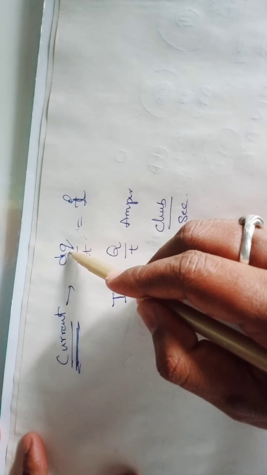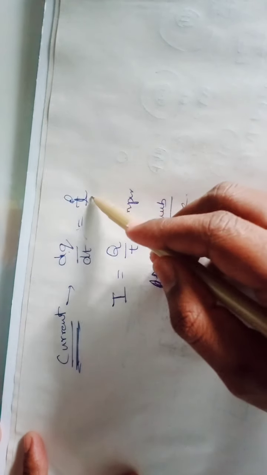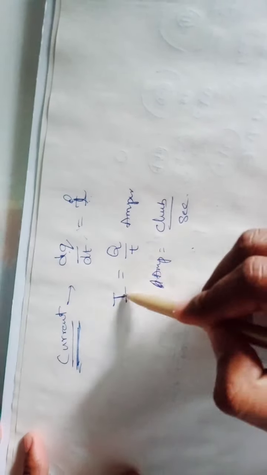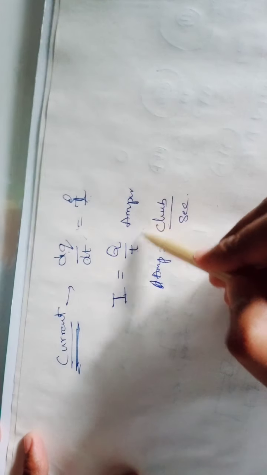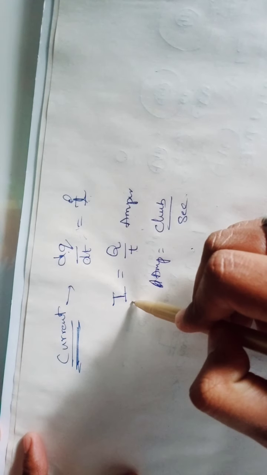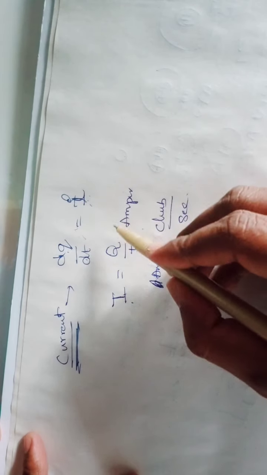The flow of charged particles for a particular period of time is nothing but a current, and current is denoted by the letter I. So I is equal to q by t. The capital letter is used for DC supply representation, and small letters are used for AC supply representation.